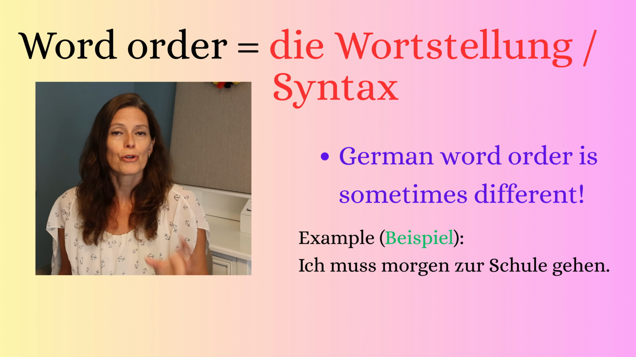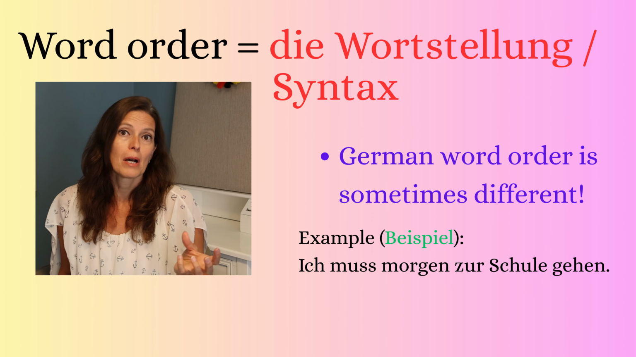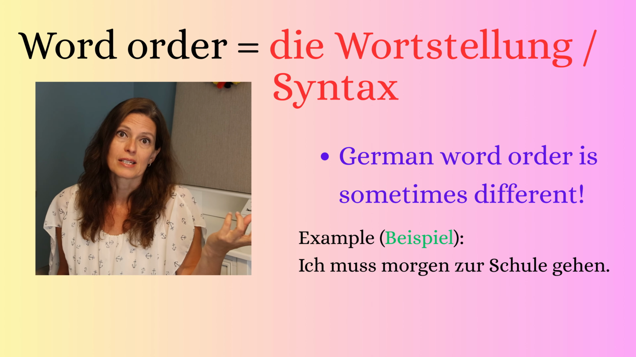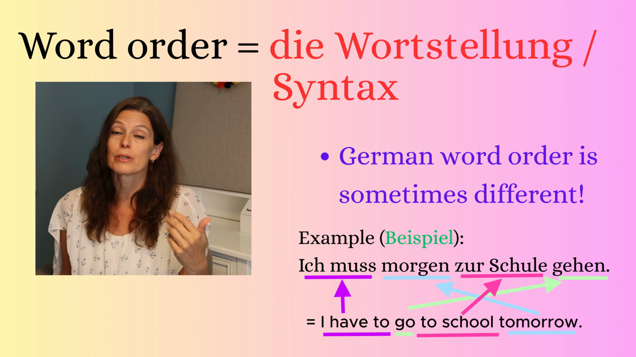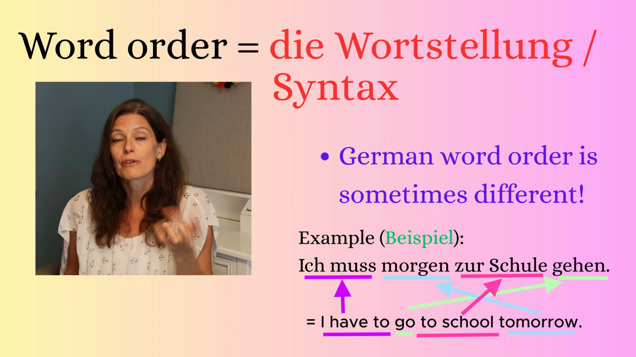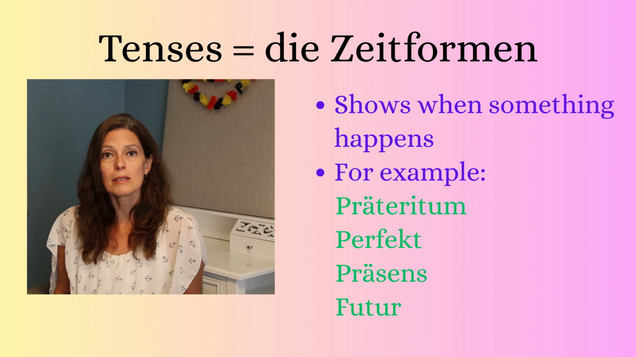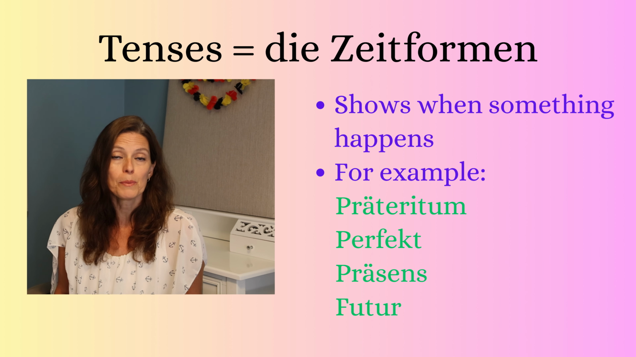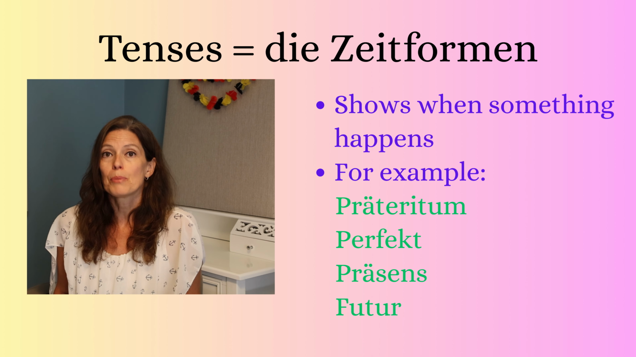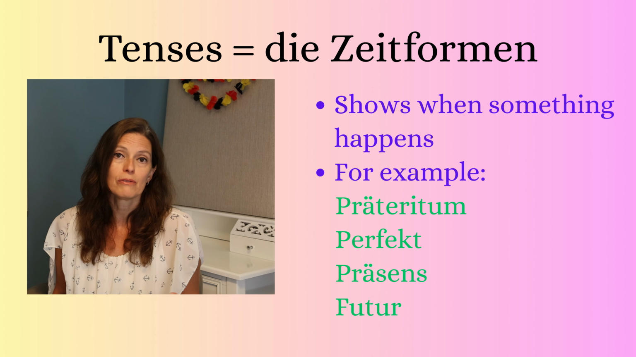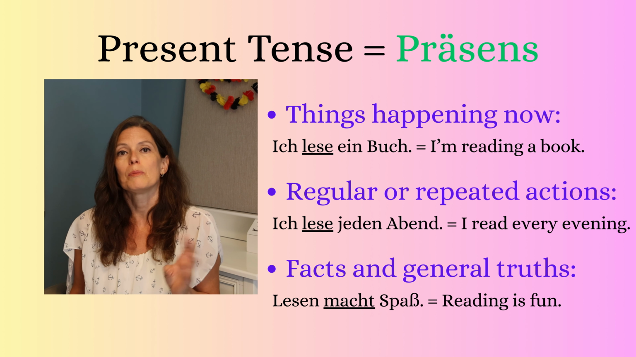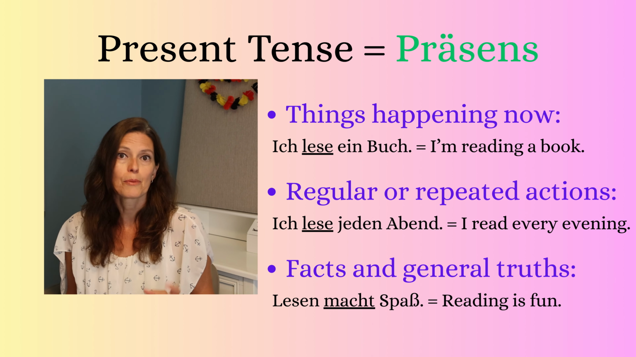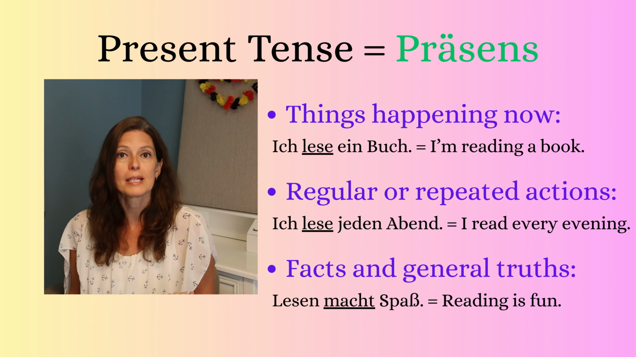The term word order, Wortstellung, or syntax is about the order of the words in a sentence. So that's not so hard to understand, I think. But I will talk a lot about word order because in German it's sometimes different from the English word order. Tenses, this is Zeitformen in German, is not that important yet because in the A1 level you just learn one tense and this is the present tense. So this will be more important in the A2 level. And the present tense in German is Präsens.